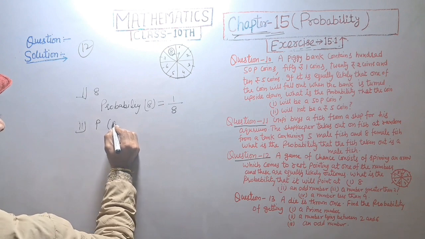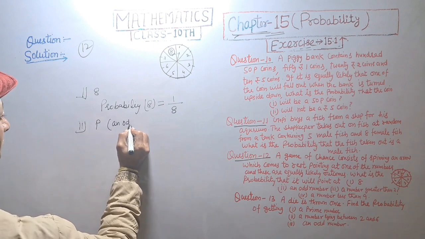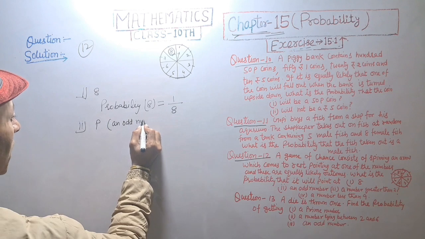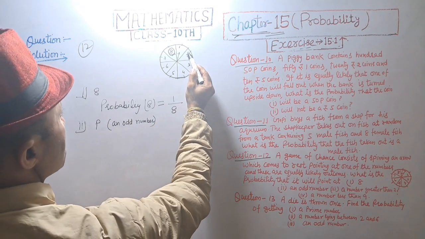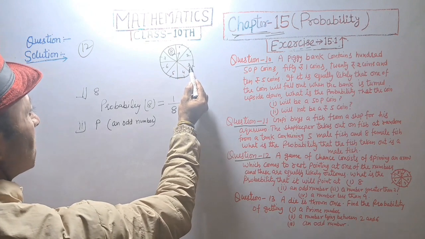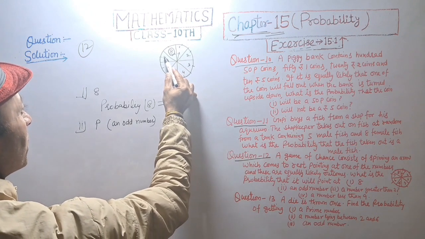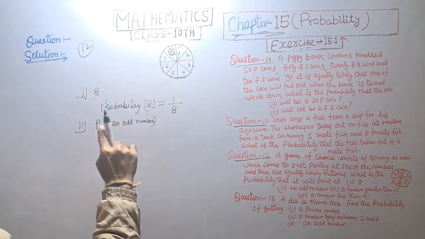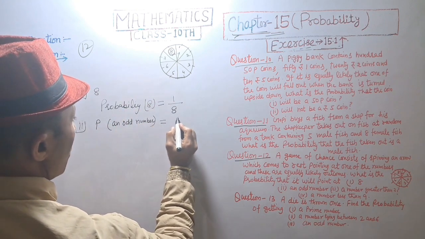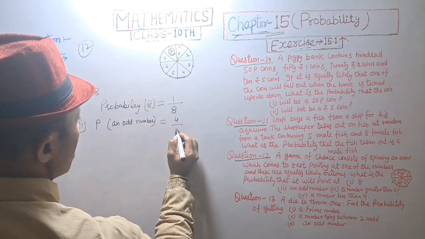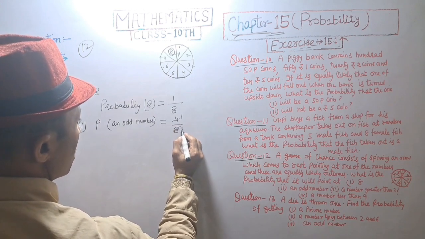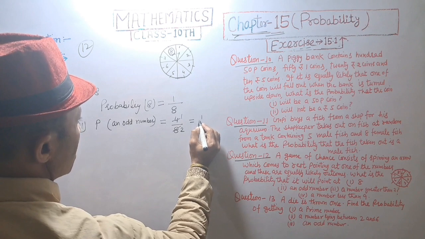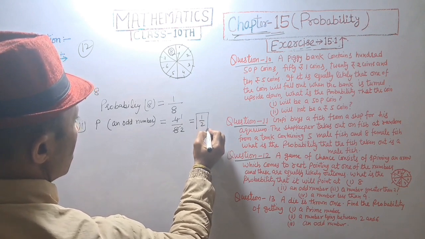Probability of an odd number. Odd number is 1, 3, 5, 7. That is 4 number, and probability of odd number is equal to 4 divided by 8. 4 1s are 4, 4 2s are 8. That is equal to 1 upon 2.